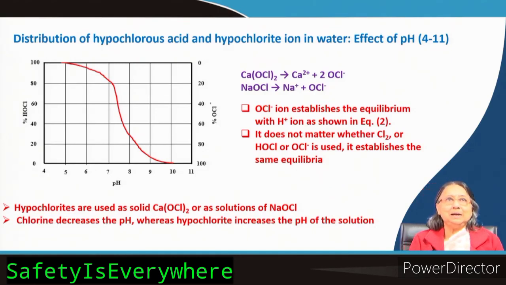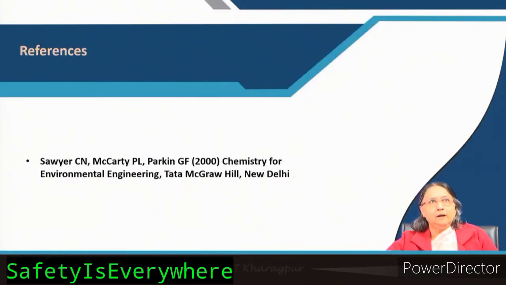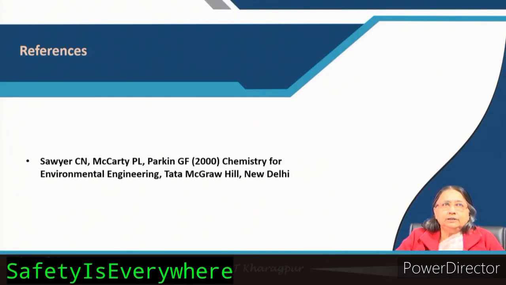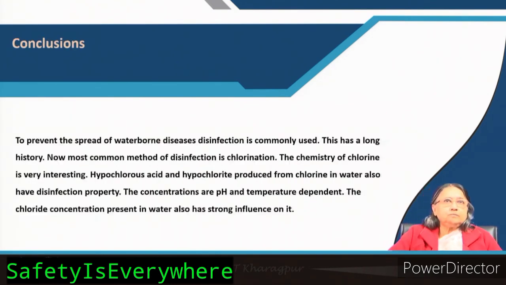Okay. So, that thing happens. That is why it is written chlorine decreases the pH, whereas hypochlorite increases the pH of the solution. So, according to the pH of the solution, your disinfection also may vary. Okay. For this, you know the reference, McCarty, again the same book I am recommending, Chemistry for Environmental Engineering, very nicely explained all the steps. You can read it more elaborately there.